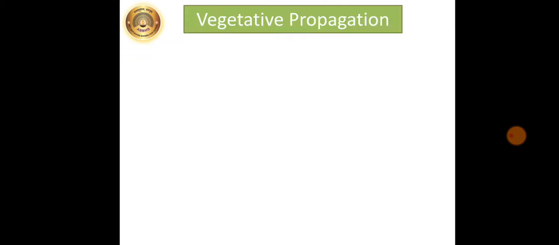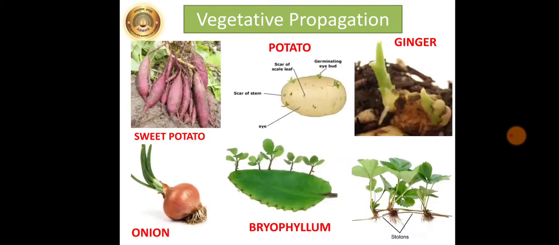Now next we are going to see vegetative propagation. Now students, what are the parts of the plant? Yes, root, stem, leaf, flower, fruit, all these are the parts of the plant. But out of these, root, stem and leaf are known as vegetative parts. And if reproduction is done by these parts, then it is known as vegetative reproduction or vegetative propagation.